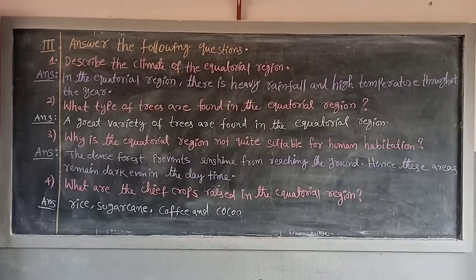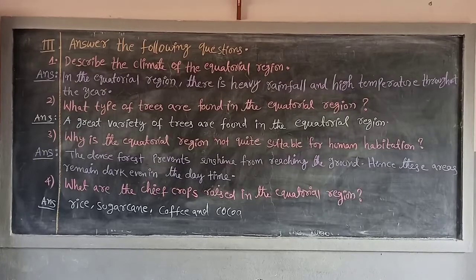Hence, these areas remain dark even in the daytime. Fourth question. What are the chief crops raised in the equatorial region? Answer: Rice, sugarcane, coffee and cocoa.